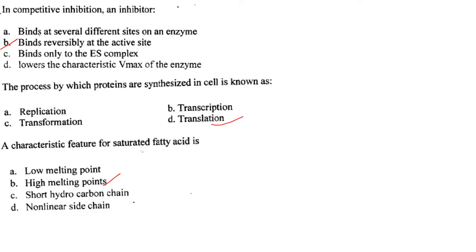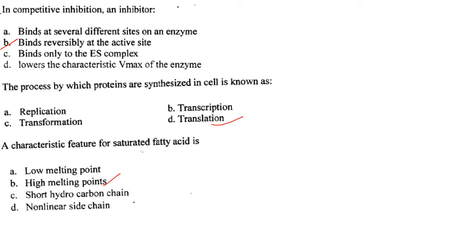So coming to the next question, in competitive inhibition, an inhibitor binds reversibly at the active site. So in case of a competitive inhibitor, the inhibitor will bind to the active site and prevent the substrate from binding there. So the answer is option B, that is binds reversibly at the active site. Then the process by which proteins are synthesized in cell is known as translation.